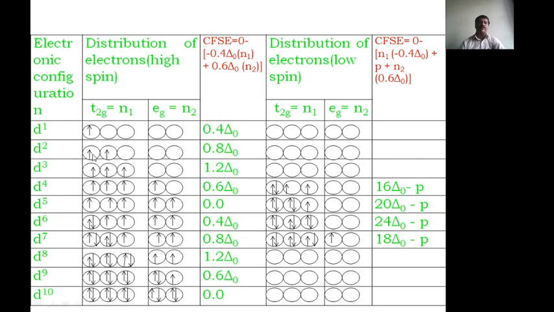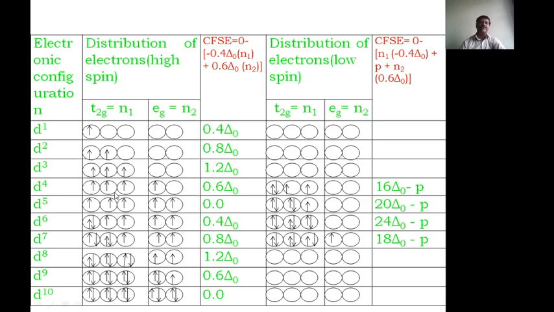Now similarly we have to take D2. Here there are 2 electrons, therefore N1 is equal to 2 and N2 will be equal to 0, therefore we get 0.4 delta naught. If it is d3, then with 3 electrons, 3 into 0.4 means 1.2 delta naught, because N2 is 0. Now here, the D4 configuration.